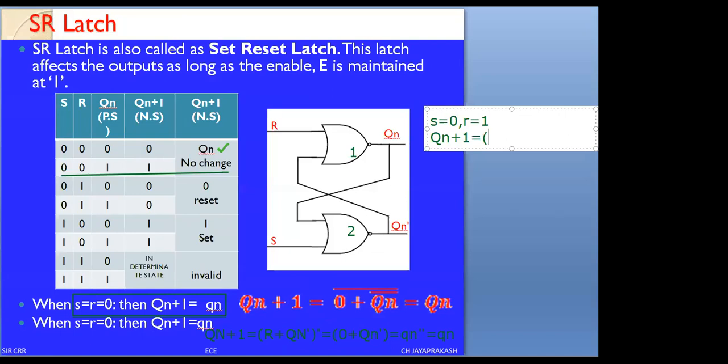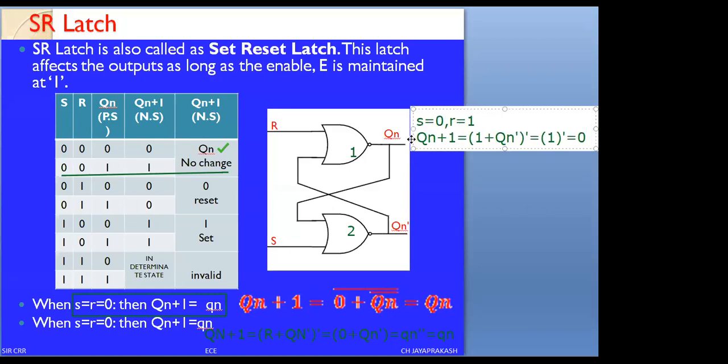I can write this as (1 plus Qn bar) whole complement. 1 plus something, as we know by the null law, 1 plus something equals 1, and the complement of 1 equals 0. This value will be equal to 0.